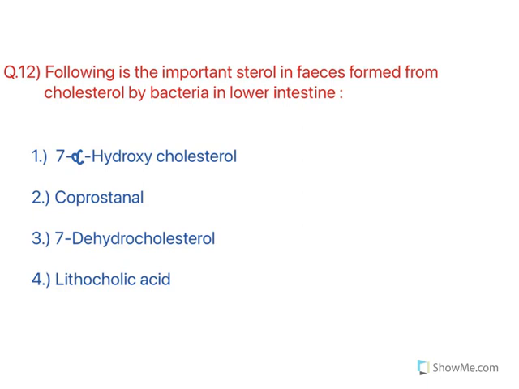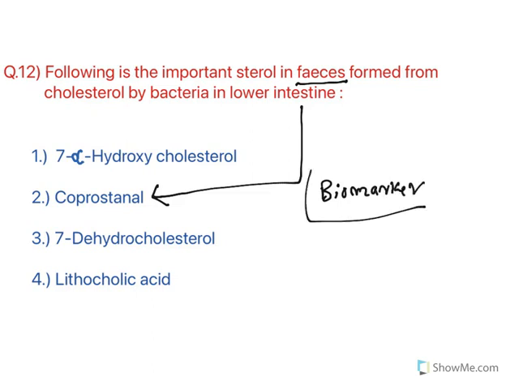Next one. Following is the important sterol in feces formed from cholesterol by bacteria in the lower intestine. This is coprostanol. In fact, this is a biomarker to check the presence of human feces in the ground. So this is an important one. Coprostanol is a biomarker. So this is a sterol in feces that is formed from cholesterol by bacteria.